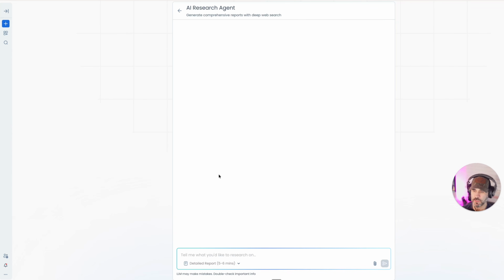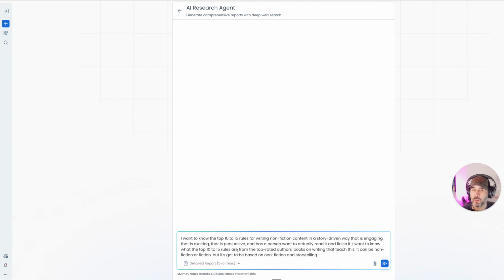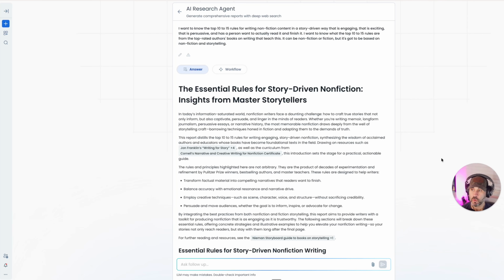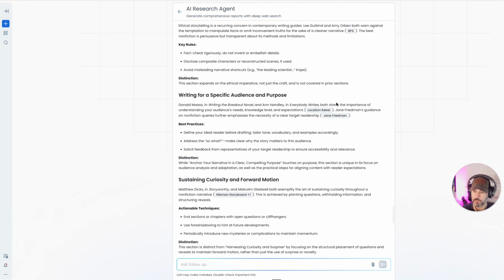So what I want to do the detailed report on is, I said that I wanted 10 to 15 rules, like a listicle of top writing tools for storytelling for nonfiction. So it's going to go through the whole workflow. You're going to be able to kind of see how this all works right here. All right, so we just finished. I unfortunately did not look at the time when this started, but I would say it probably took about 5 minutes or so. And this is the result that we got.